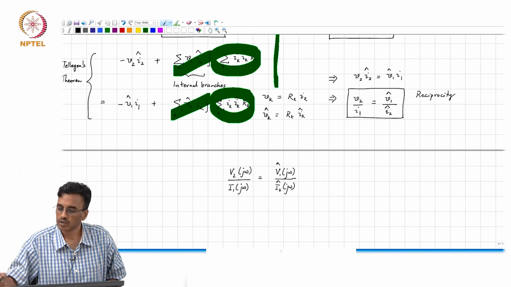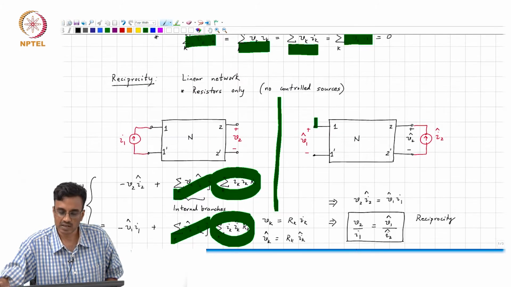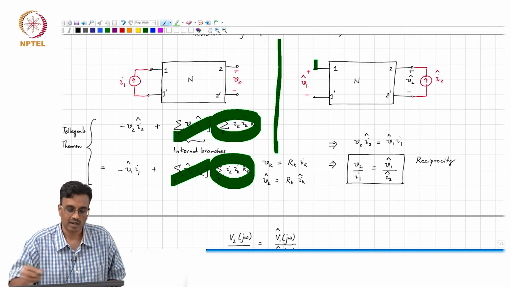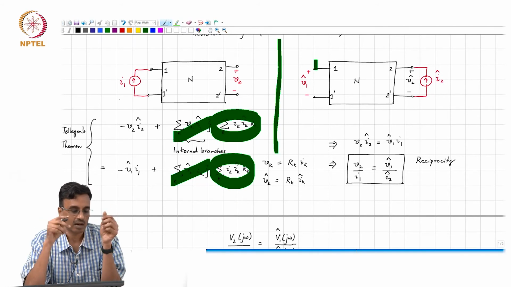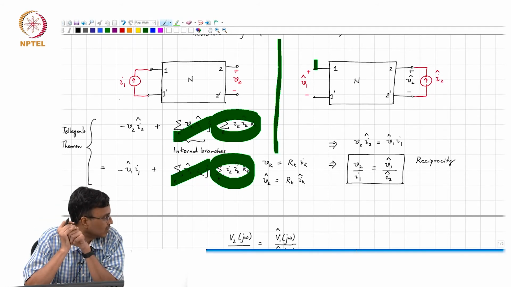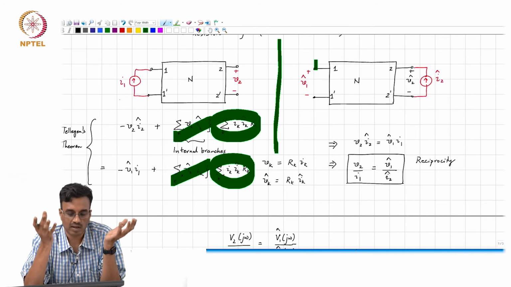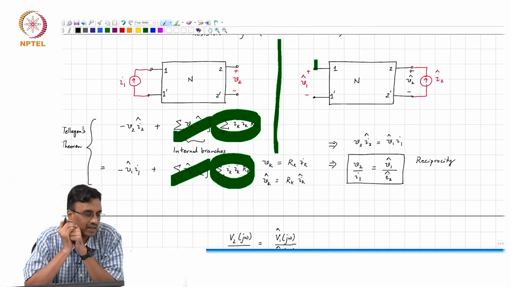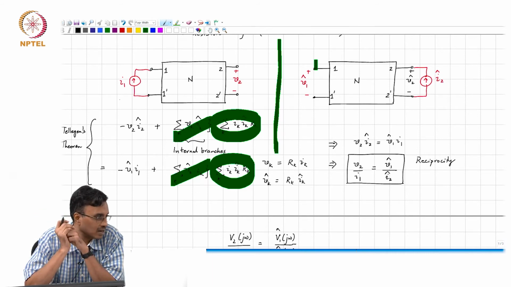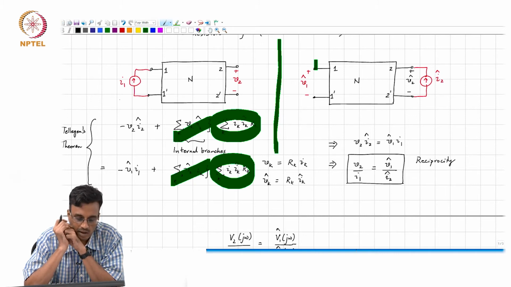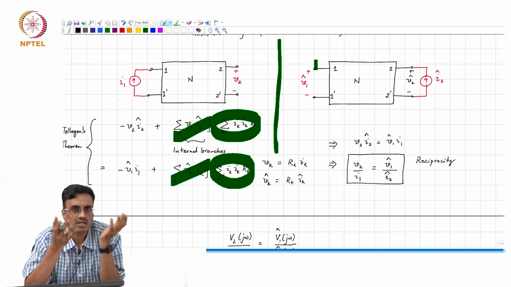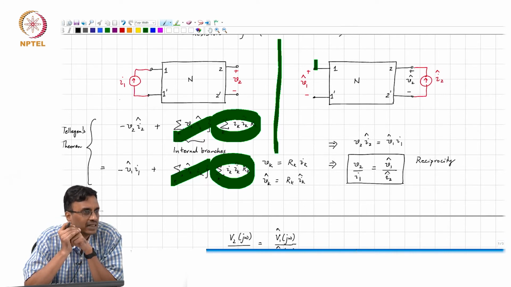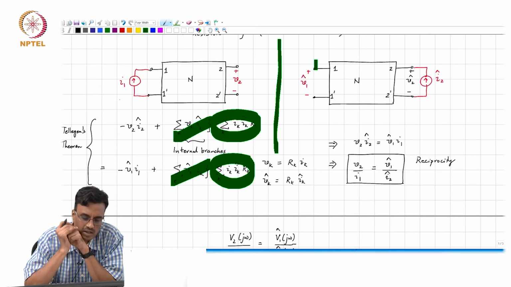Okay. So, in other words, the transfer function, what you have seen in the past, is basically one way to say it: if you have a linear network with only resistors or impedances, then you can interchange the location of the excitation and the response and you get the same transfer function.